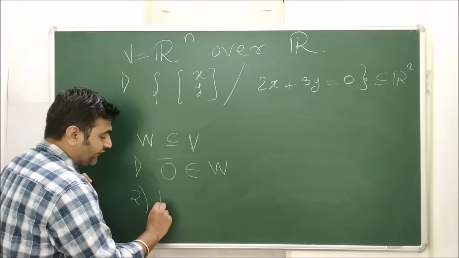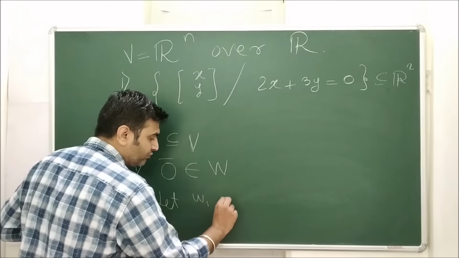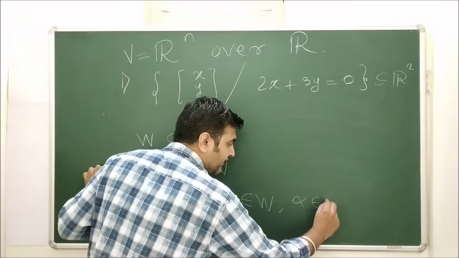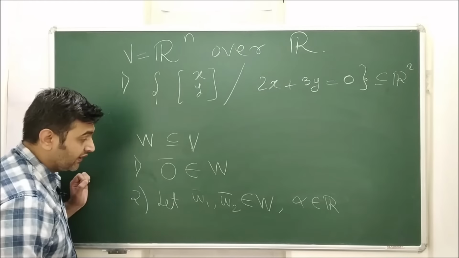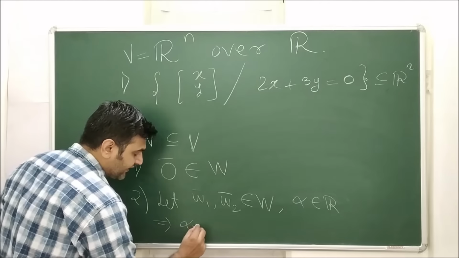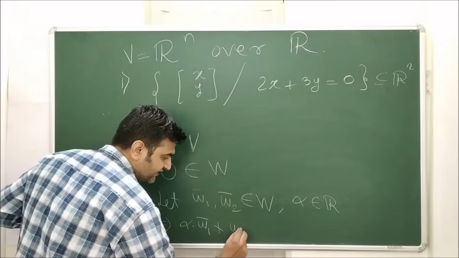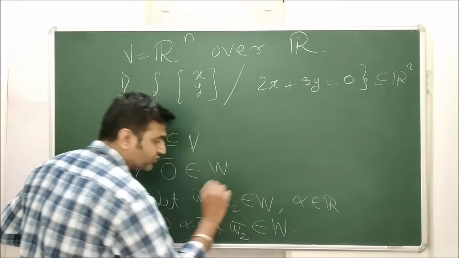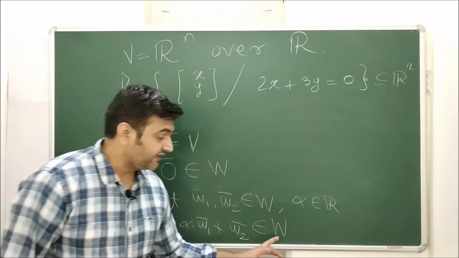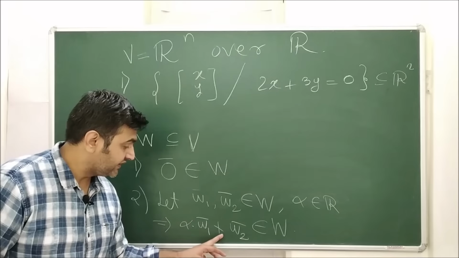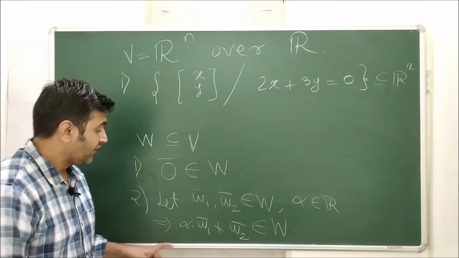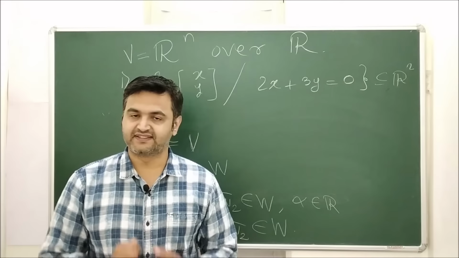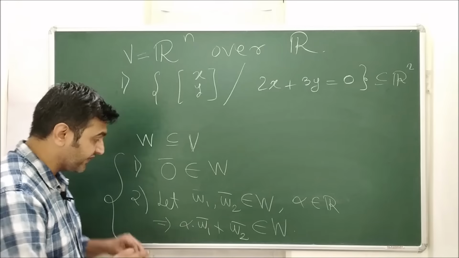And then you take any two vectors W1 and W2 from the subset and a scalar alpha, in this case a real number, and you show that the scalar multiplication and vector addition also belong to W. That means the set is closed under vector addition and scalar multiplication. Once you show these two properties, that subset forms a subspace. So that's the theorem we are going to use.